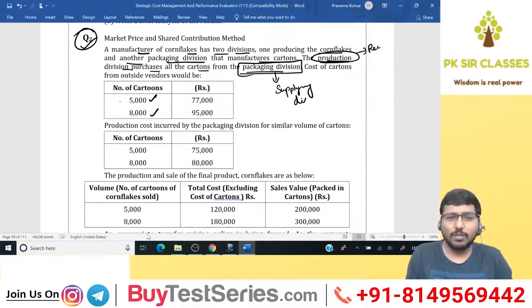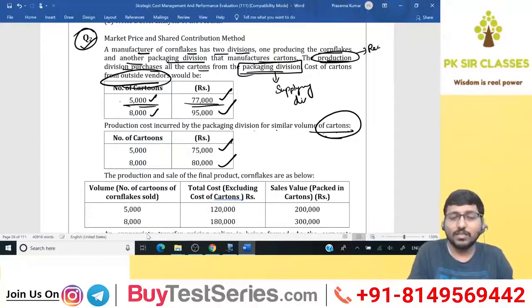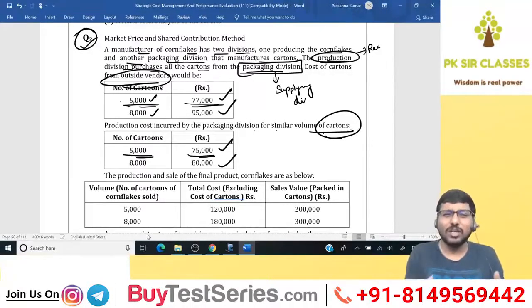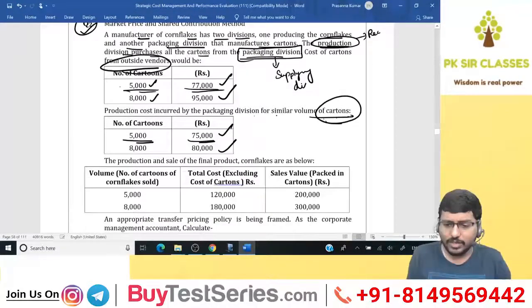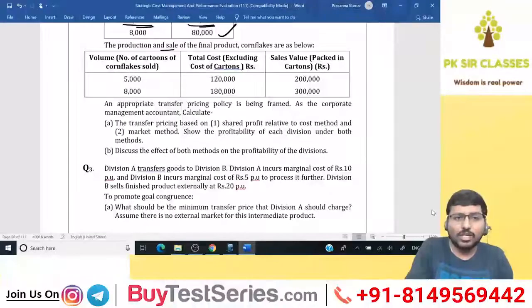Okay. Then what else we have got? Production cost incurred by packaging division for similar volume of cartons is given. So this is the manufacturing cost for cartons, and this is the external market price from outside vendors. For 5,000 cartons in the market, it is available at 77,000. Whereas if you manufacture on your own, it can be manufactured at 75. So it's quite natural that when you manufacture on your own, the price will be less when compared to the market price.